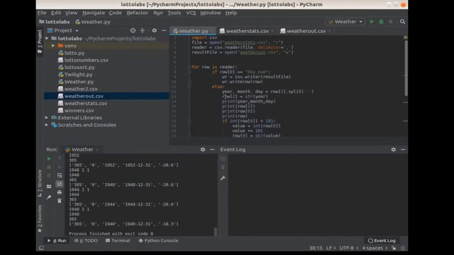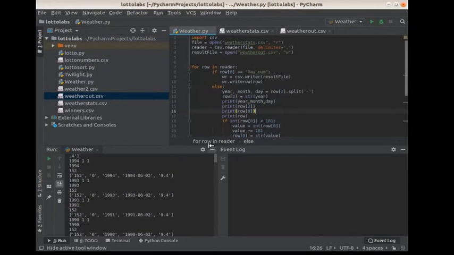Therefore, I have to take row 2, which is the third column, equals the string of the year. For the purpose of this demonstration, I'm printing out row 2, row 0, and then the row that you could see in here.